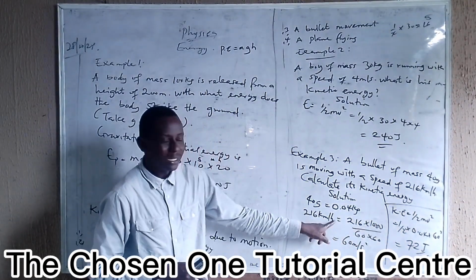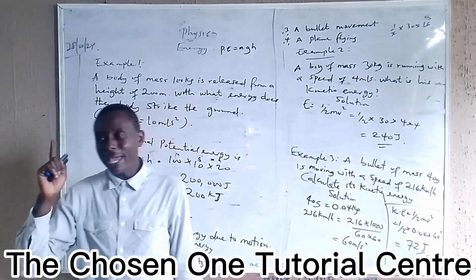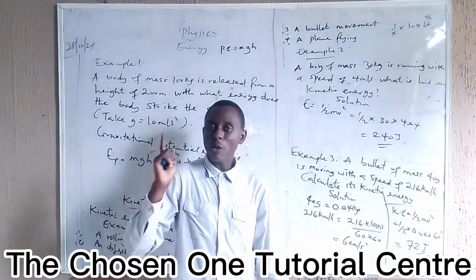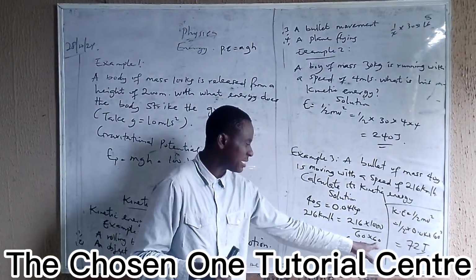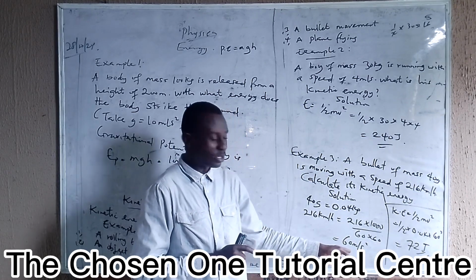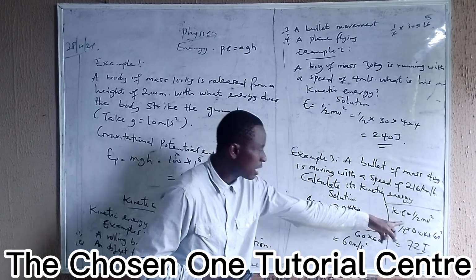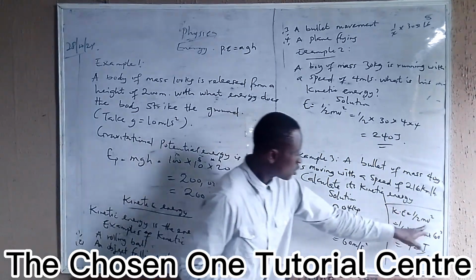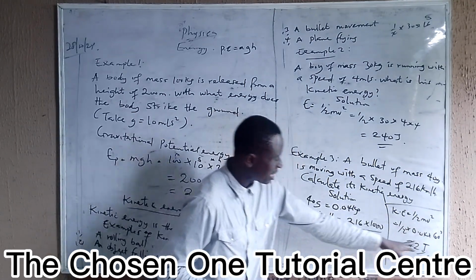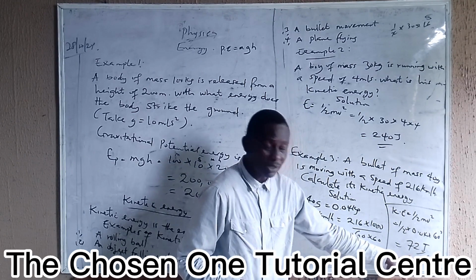60 seconds make 1 minute, and 60 minutes make 1 hour, so we have 60 times 60. When you divide, you get meters per second, so 60 meters per second. The formula is half mv squared. What's our mass? Our mass is 0.04 and our velocity is 60. So 60 times 60, and when you multiply that, it gives us 72 joules.